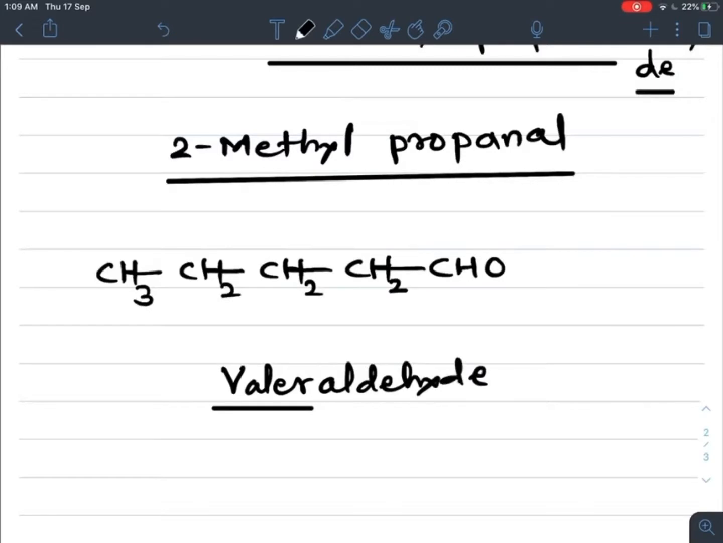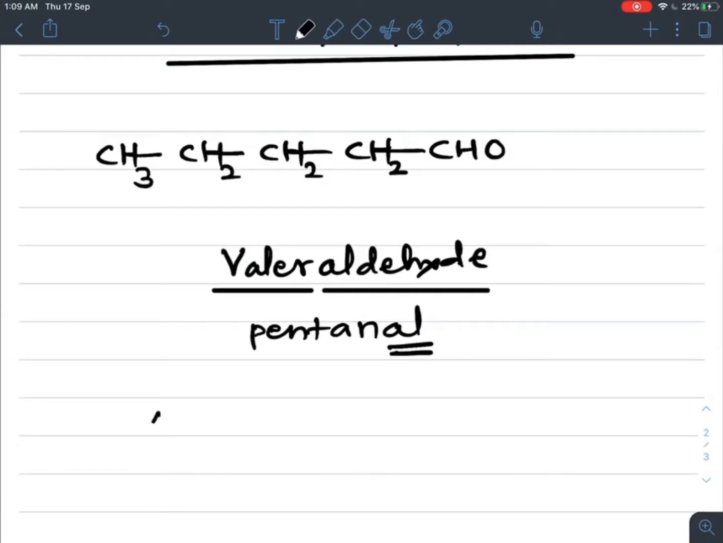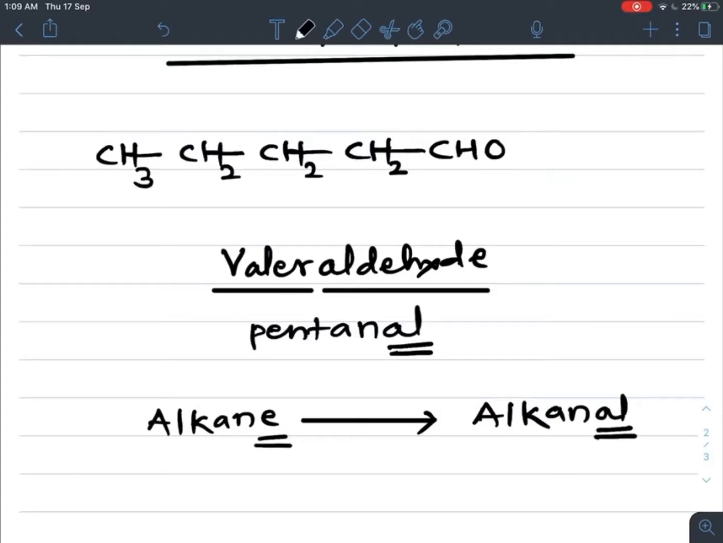So aldehyde is the suffix, and the name of this 5 carbon containing straight chain is valeraldehyde, and its IUPAC name is pentanal. Very simple, it is pentane, the 5 carbon alkane, with the E replaced by Al. So while giving the IUPAC name for an alkane, a singly bonded compound, the alkane E is replaced by Al. So alkane is converted into alkanal, for the single bonded compound.